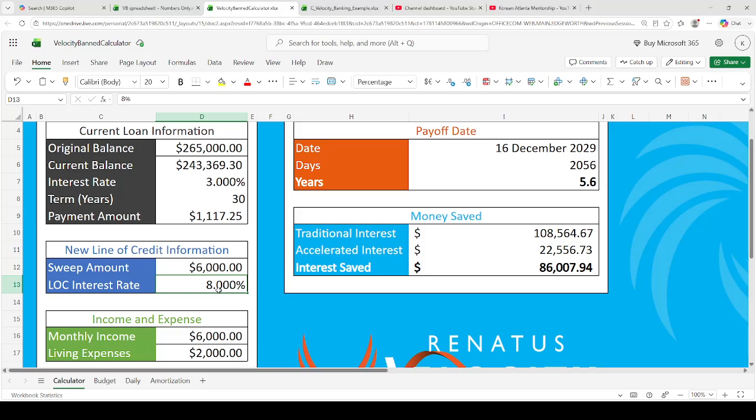Okay, so now I know what people will say. They're all freaking out about this interest rate because that's what society trains us to think about, right? Like we don't think about things in a holistic way. And what I'm saying is this, right? Of course the interest rate matters, but it doesn't really matter, okay? Because let's say I happen to get a 1% line of credit to pay off my debt if I were doing it this way, 1%.